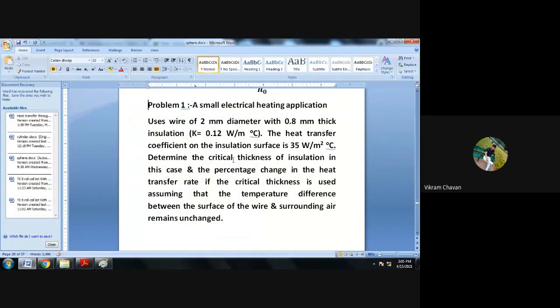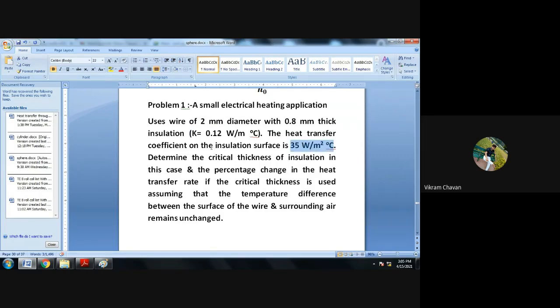Now two things are known. The wire is a cylindrical geometry, having a circular cross section, and it has some length. So the wire is one kind of cylindrical geometry. In that case, it is very useful that these two data, K and h naught, are provided.